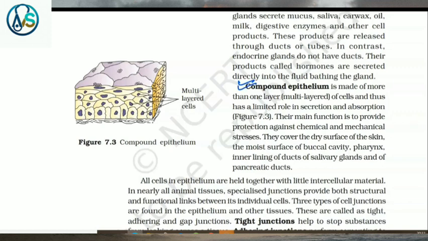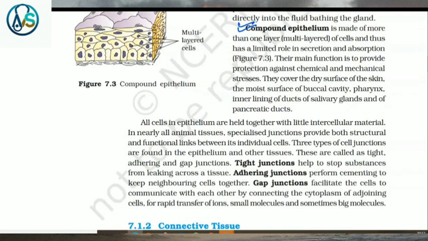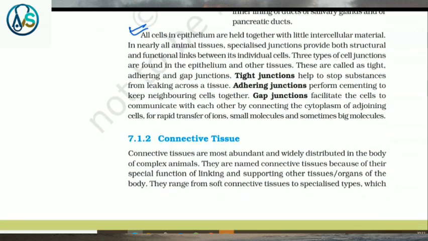Compound epithelium is made of more than 1 layer of cells, that is multi-layered, and thus has a limited role in secretion and absorption. Their main function is to provide protection against chemical and mechanical stresses. They cover the dry surface of the skin, the moist surface of buccal cavity, pharynx, inner lining of ducts of salivary glands and of pancreatic ducts. All cells in epithelium are held together with little intercellular material.